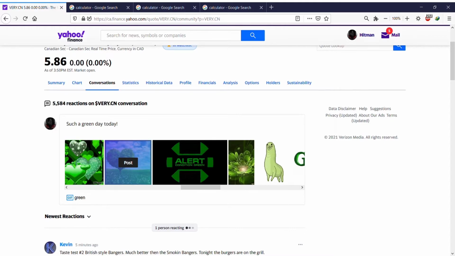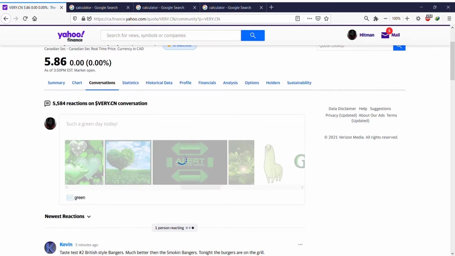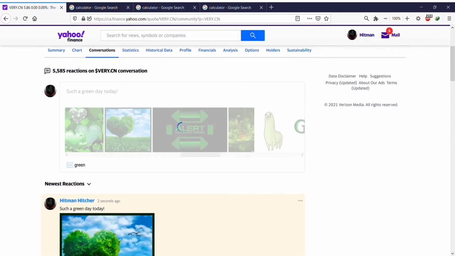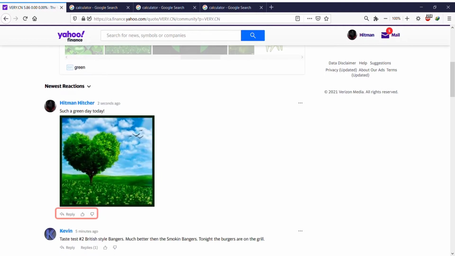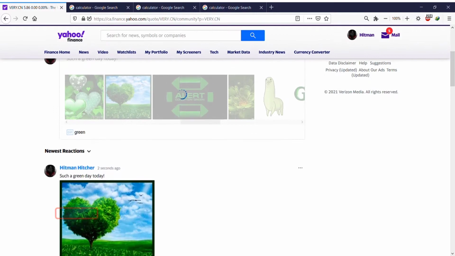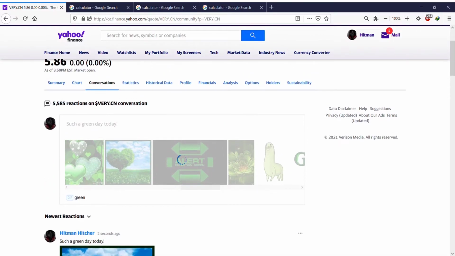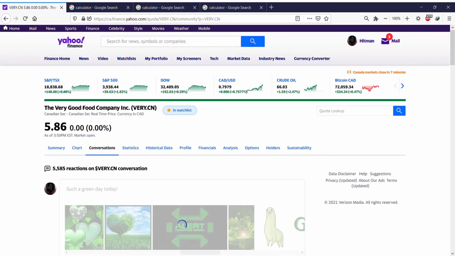So if I click on this, it will post, but I don't know why there was an option that Yahoo, I think, has taken away. You could say whether you feel bearish, bullish, or neutral on the stock. But now I'm just going to click on post, and that's how your post is done. Okay, and people can react. They can either dislike, like, or reply. It's very simple. So this is about the conversation.